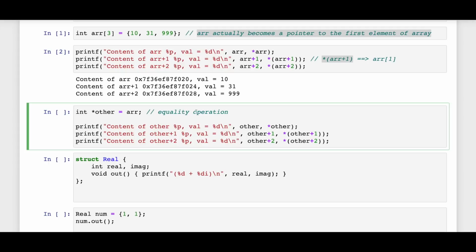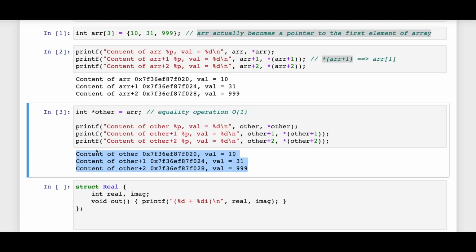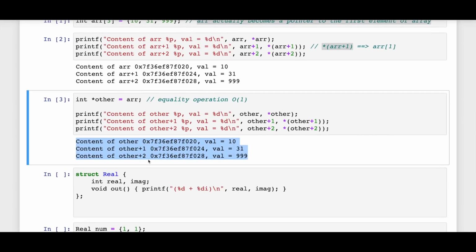All right. So this equality operation, even when it's a pointer to an array kind of thing, is not taking order n space. This will be order 1. So keep this in mind. If I run this, this will be the same as this. As we are seeing, the other and array are pointing to the same array now, and it's working fine.